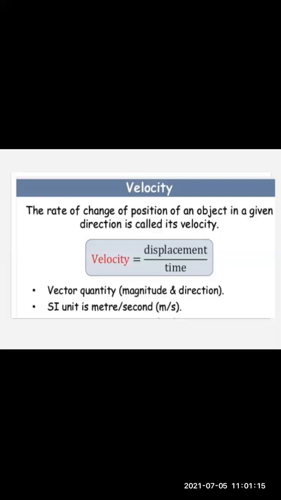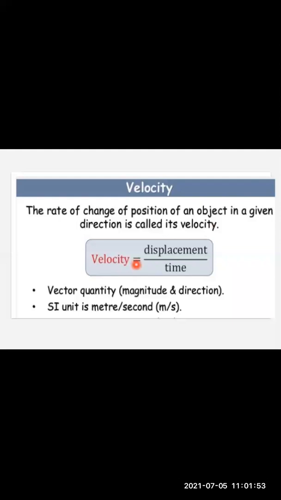The next terminology that is coming over here is velocity. Velocity is the rate of change of position of the object in a given direction. Definitely, the direction part is coming in this case. Speed is equal to distance upon time, but when the direction comes, we don't say distance, we call it displacement. So we say velocity equals displacement upon time.